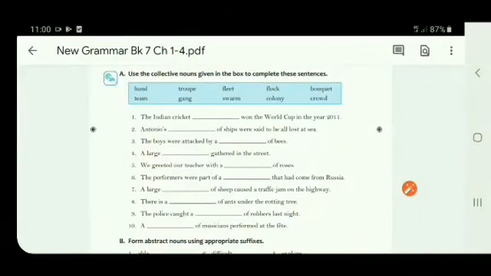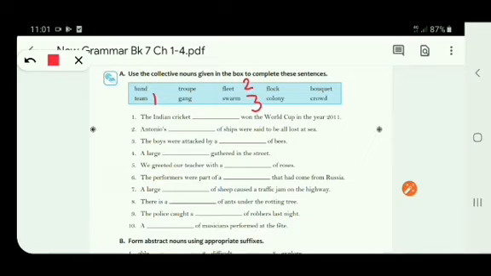Children, we will do the given exercise in which you have to use the collective nouns given in the box to complete these sentences. Number 1. The Indian cricket dash won the World Cup in the year 2011. So it is team, Indian cricket team. Number 2. Antonio's dash of ships was said to be all lost at sea. It is fleet. Number 3. The boys were attacked by a dash of bees. It is swarm of bees.